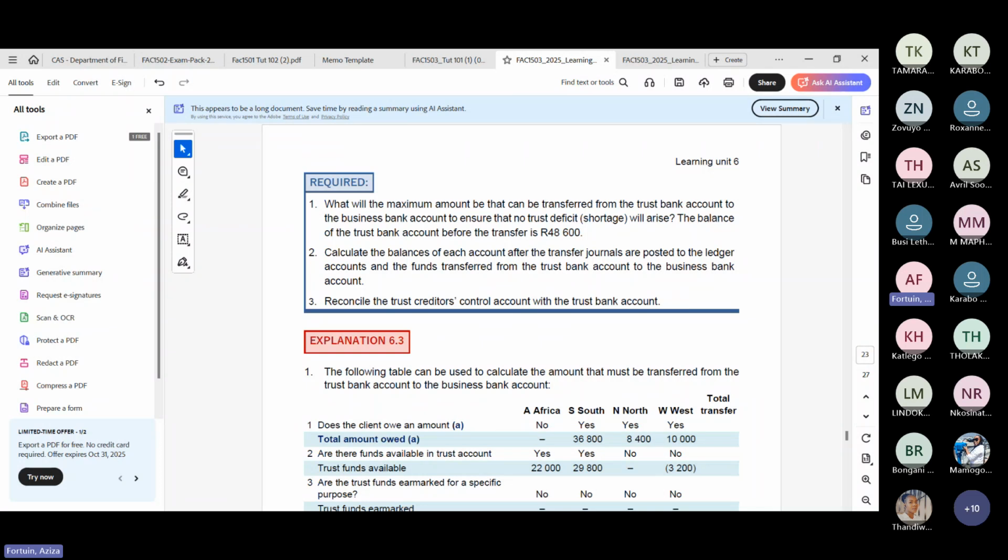I want you to look at this example, because this is also what we've seen in the questions, right? So I want you to do these two, number 1, 2, and 3, and then we can look at it. Number 1, 2, and 3. Yes, but the required is 1, 2, and 3. So I want you to do 1, 2, and 3. Okay.